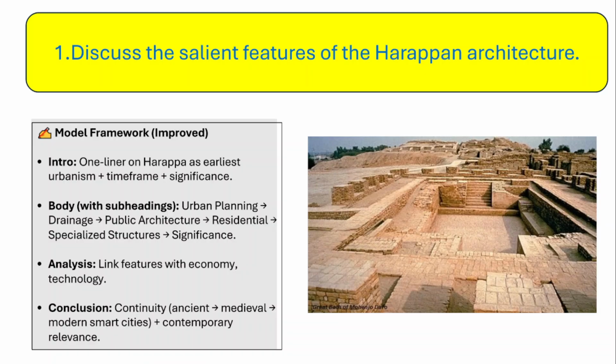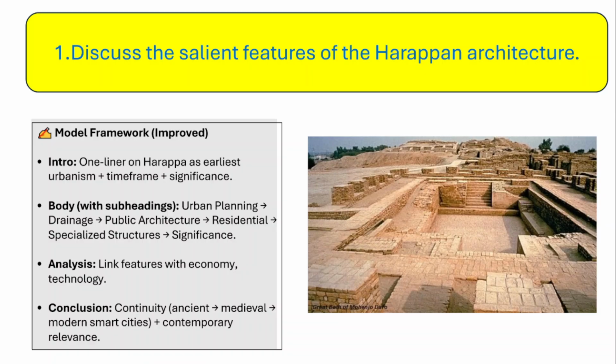So let's understand the salient features of Harappan architecture. Understand one thing: in General Studies Paper 1, this is a very important topic. There are certain aspects associated with the Harappan civilization, be it town planning or the society, the religious beliefs that were followed, the political system that they had.